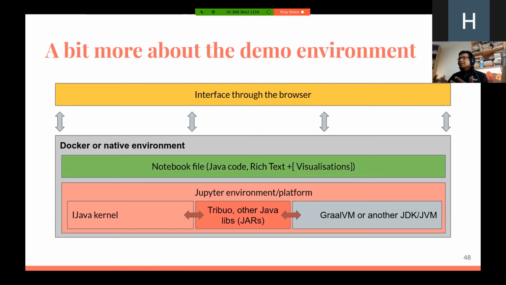In this case, we will be running the Jupyter environment with the iJava kernel, which talks to the Tribuo and other Java libraries through the jar files, which are running on GraalVM in this instance, but in your case or any other instance, you could use another JDK. And in this instance, it is running in a Docker container, but you could also run this in a native environment. And as I was mentioning earlier, the notebook file will be served into the browser. So we'll be using the browser as the interface.